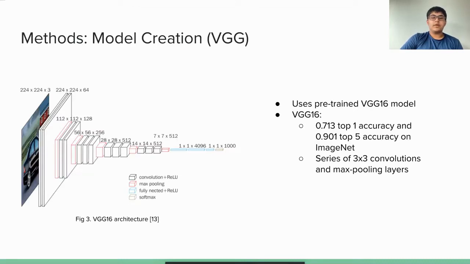VGG16 is a CNN architecture that achieved a top 1 accuracy of 0.713 and a top 5 accuracy of 0.901 on the ImageNet database. It is a relatively simple architecture and includes a series of 3 by 3 convolutions and max pooling layers. The VGG model used was built on a VGG16 model pre-trained on the ImageNet database.